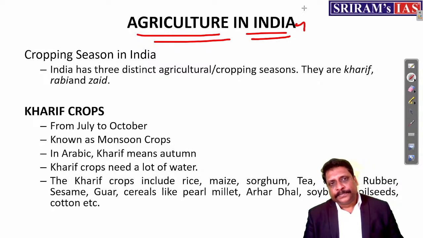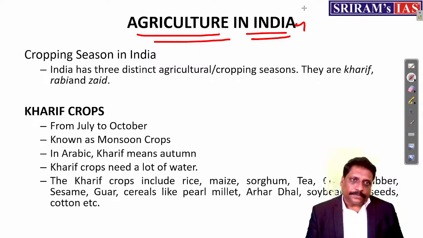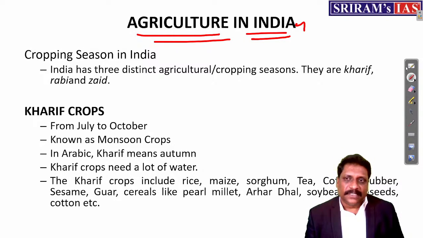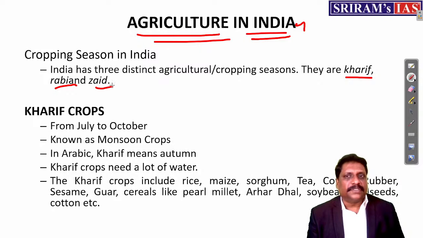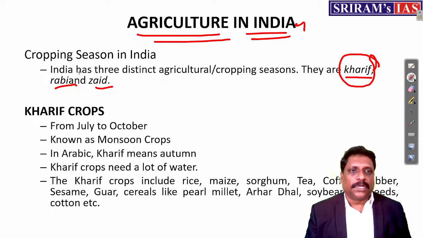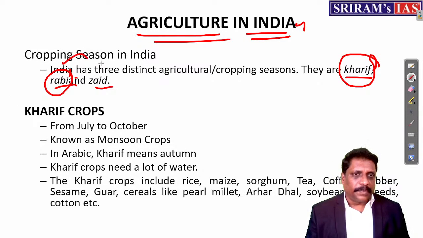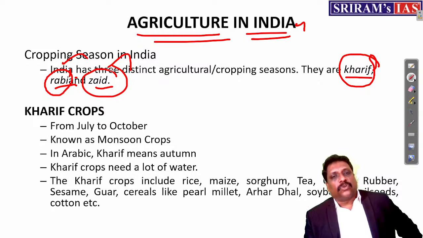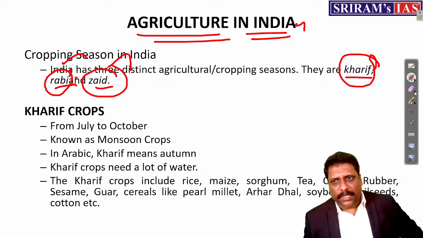For that, I know that when I talk about cropping seasons in India, we have 3 cropping seasons: Kharif, Rabi and Zaid. Kharif is a monsoonal crop. Rabi is a dry winter crop. Zaid is a dry summer crop. For example, in that way, right?